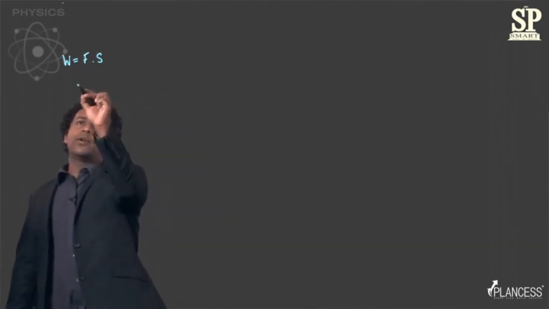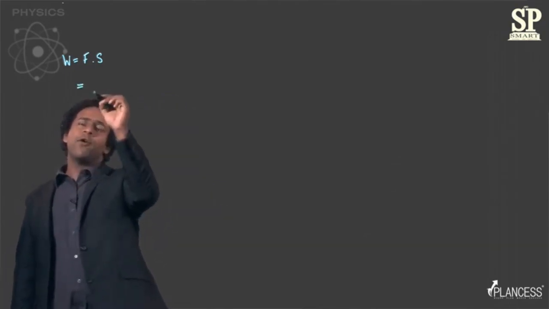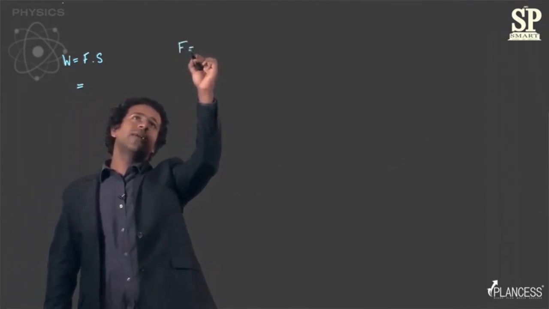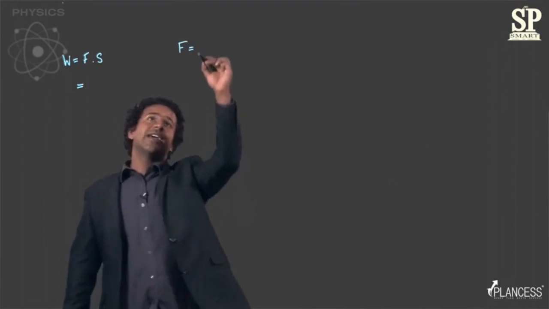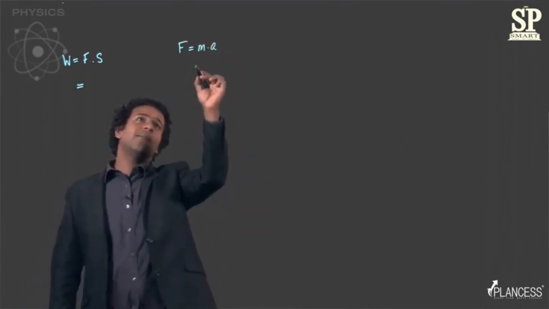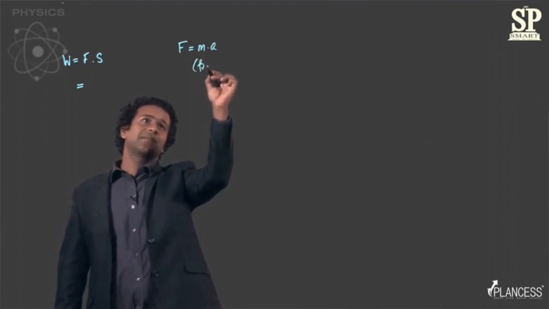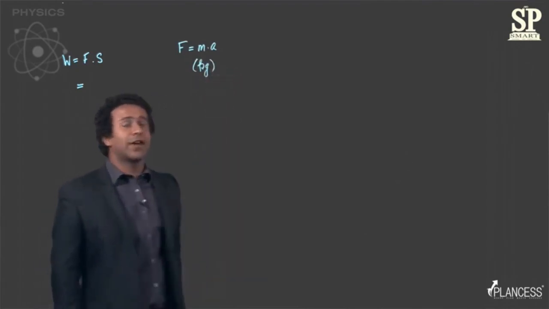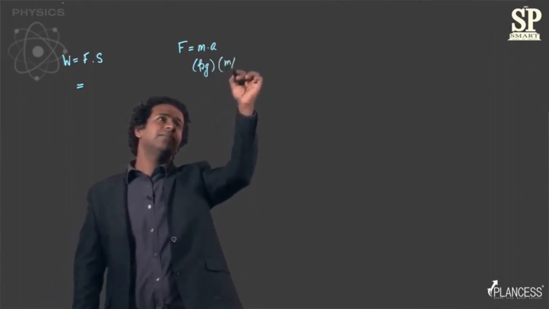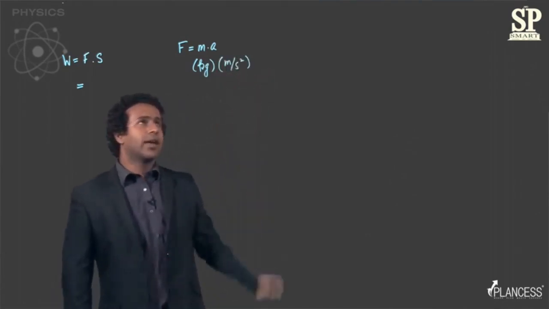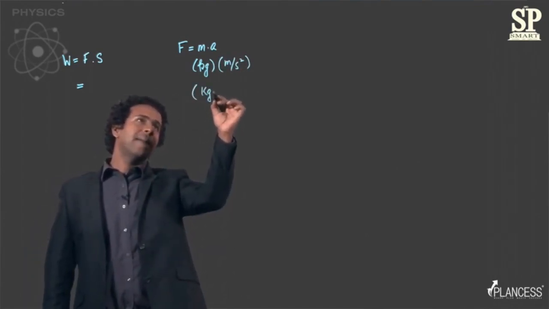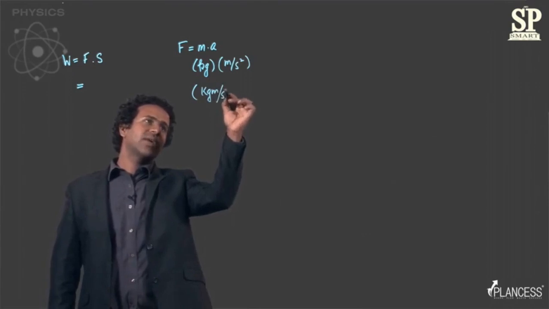So if we talk about units, then force, you can derive that also. Force, you know, from the second law of motion is mass into acceleration, right? Now the unit for mass is kg, and the unit for acceleration, we just talked about it, is meter per second square, right? So the units for force become kg meter per second square.